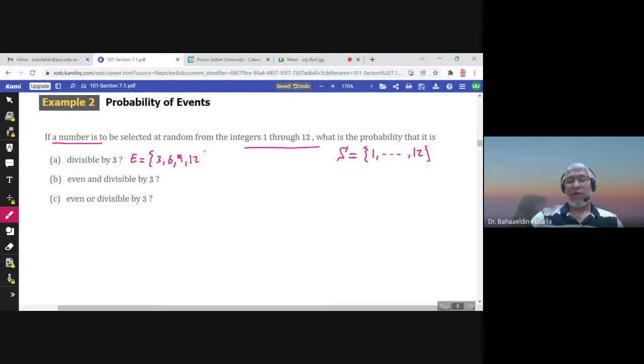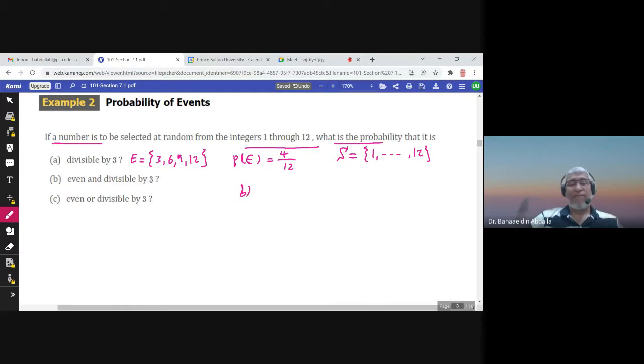All of these numbers are divisible by 3. So the probability of E would be what? How many elements in E? 4. How many elements in the sample space? 12. So this is the answer of part A.